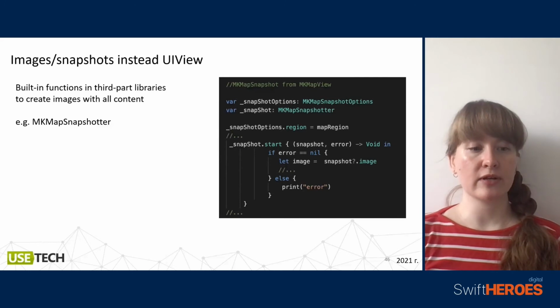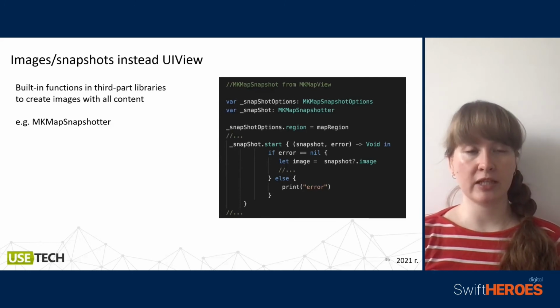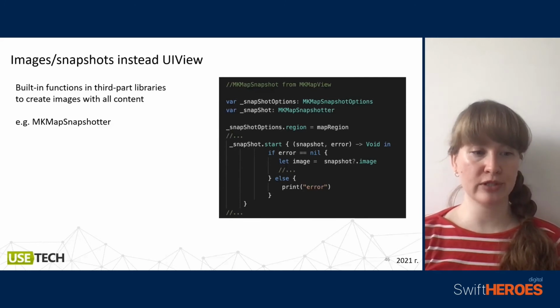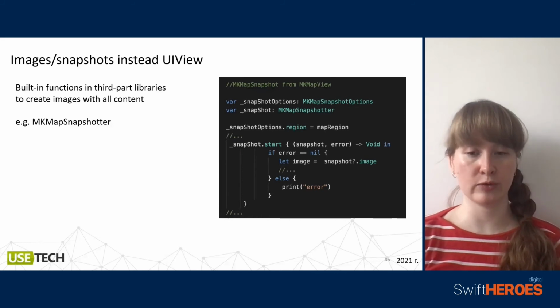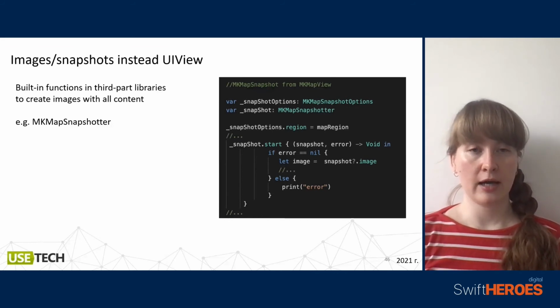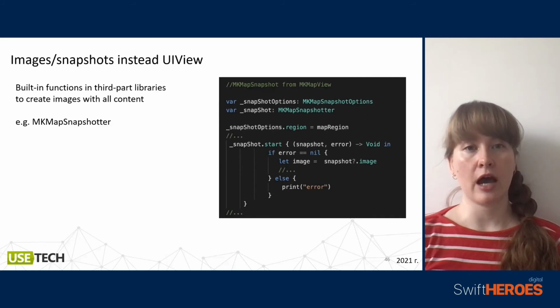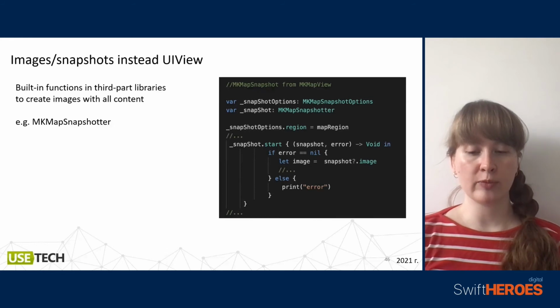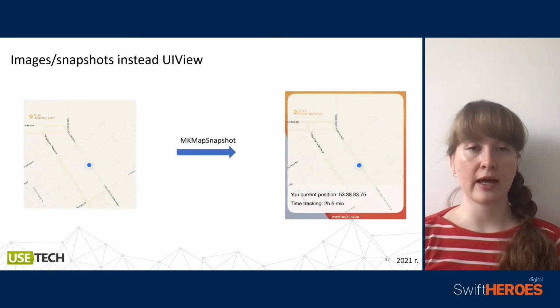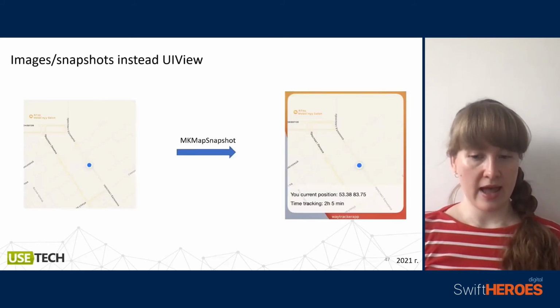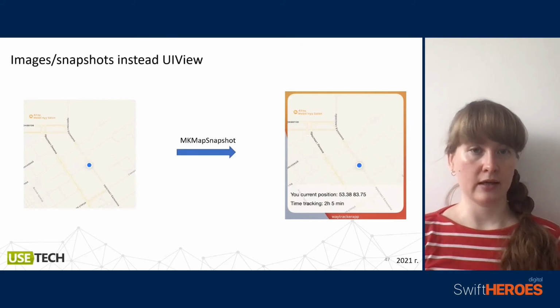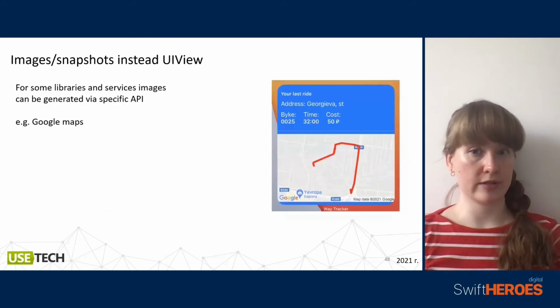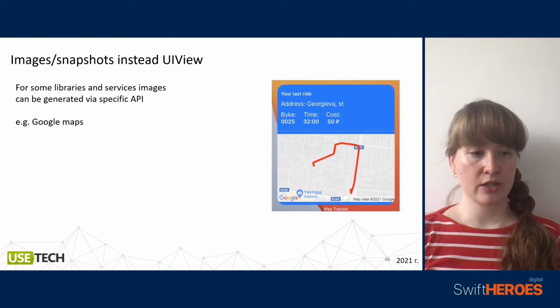And also there is specific built-in functionality in some third-party libraries to create images with all their content. For example, MKMap in iOS maps has a specific snapshot maker that will provide a snapshot of the map with all markers, roads, etc. And this will turn into this normal view.